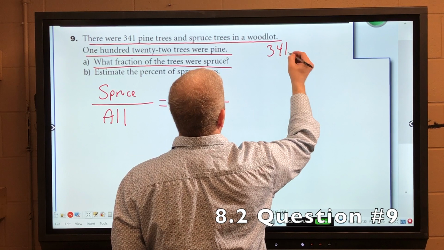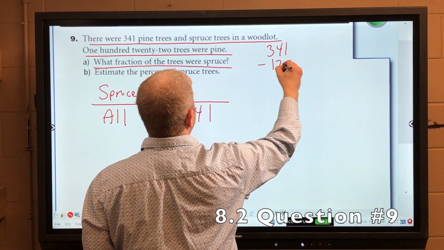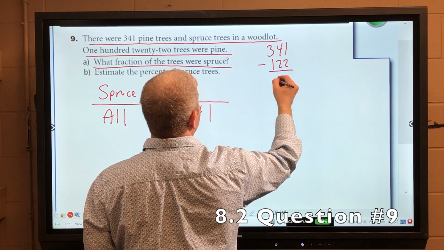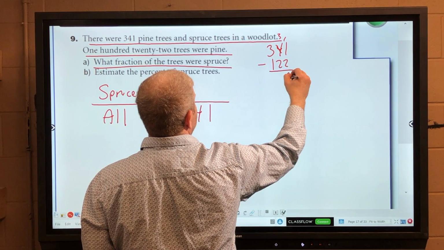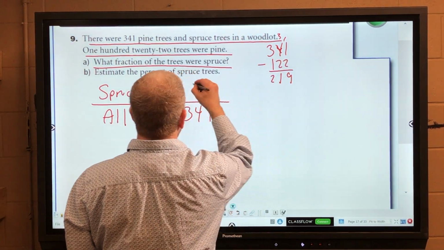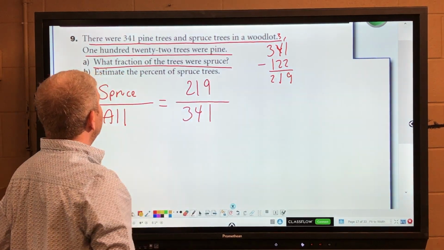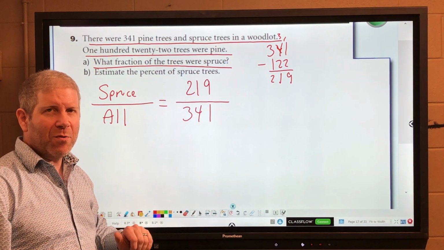So 341 total pine and spruce. We're going to subtract the 122 that was pine only, and that will leave us with spruce. So we will do 11 minus 2, that's 9. 3 minus 2 is 1. 3 minus 1 is 1. So there are 219 spruce trees. So the fraction of trees that were spruce is 219 over 341.